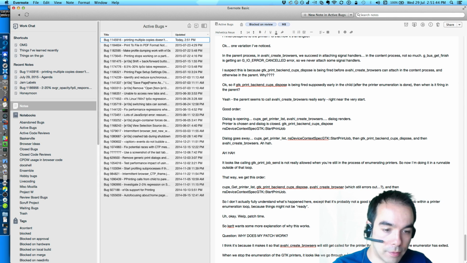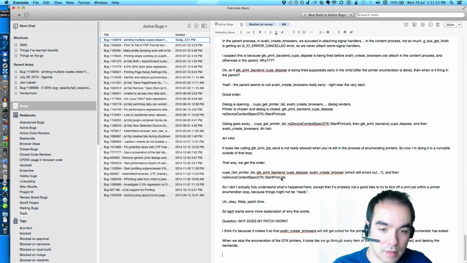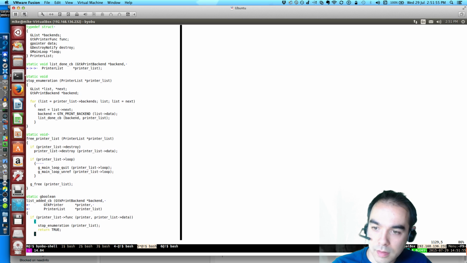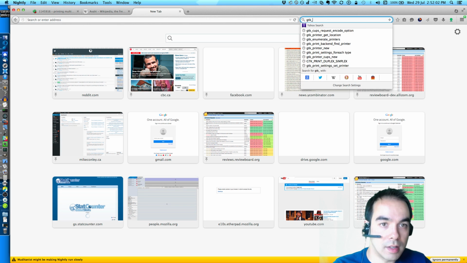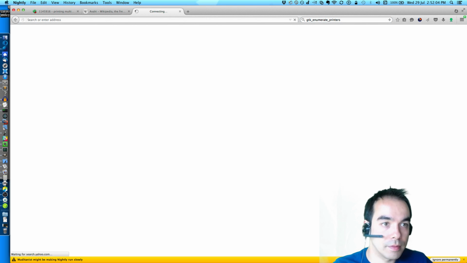We go through every item of the printer list that GTK created and destroy the backends. Stop enumeration. So let's take a look at the documentation for GTK enumerate printers.